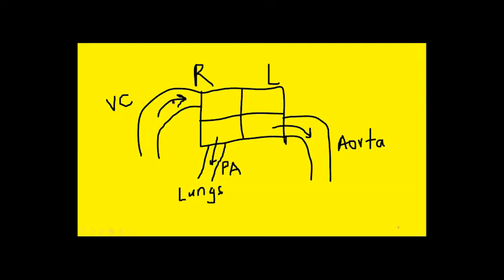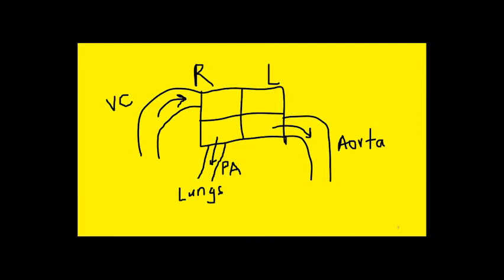Here you can see the direction of the arrow indicates the blood entering from the peripheral areas into the right atrium. This is the preload. And from the left ventricle, blood will exit into the aorta. Here you can see the blood will leave the left ventricle into the aorta. Similarly, blood will leave the right ventricle into the lungs via pulmonary artery.